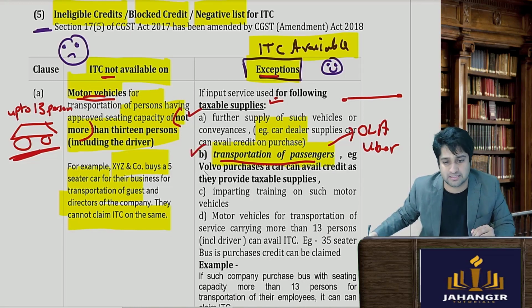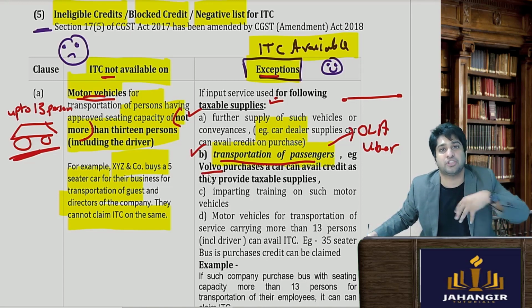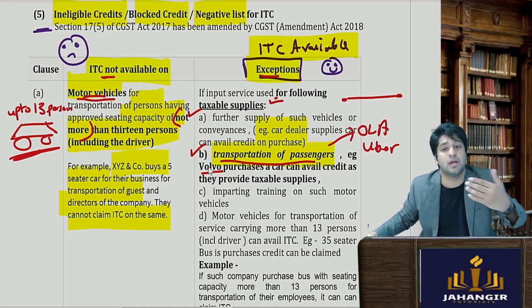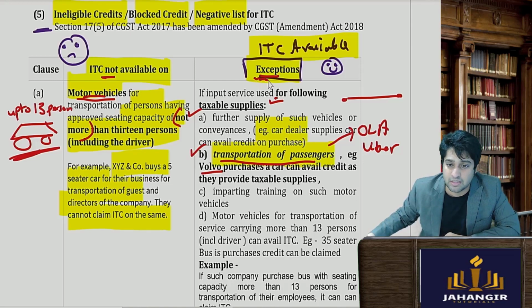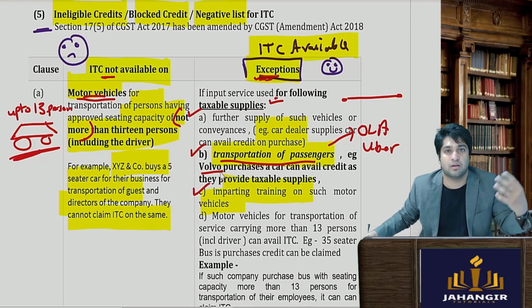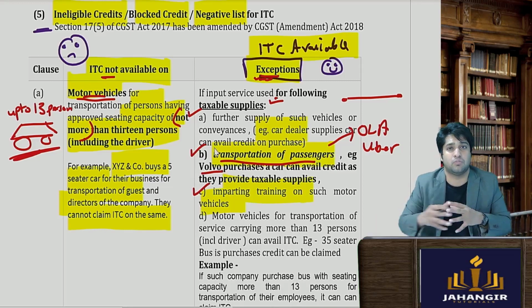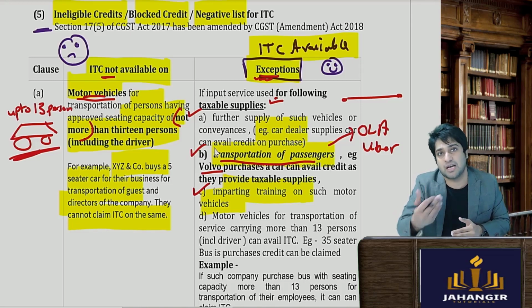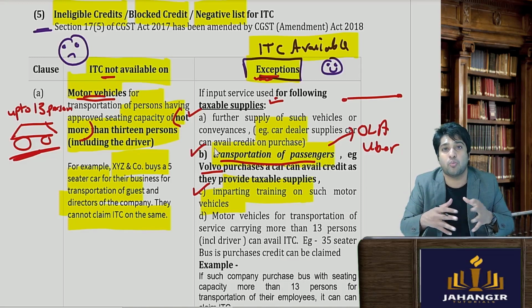Let me give you another example. There are some Volvo buses. The business is transportation of passengers. When the business owner purchases these Volvo buses or similar vehicles for transportation of passengers, ITC is available. Next is imparting training. If my business is imparting training on these motor vehicles, for example car training schools like Good Luck or other motor training schools, they purchase these cars. Credit of this is allowed because it is directly connected with the business.